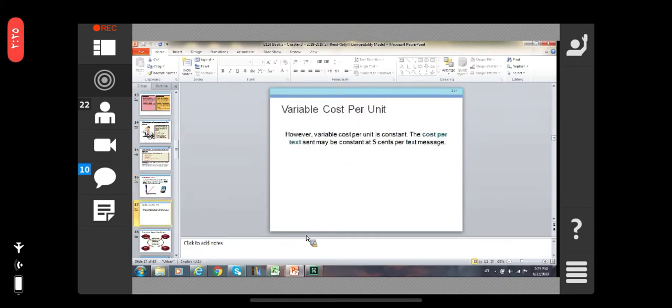Variable cost per unit, however, is constant. The cost per text sent may be constant at 5 cents per text message. If we go for the unit, if you are sending 100 texts, the text cost is 5 cents per text, so it will remain the 5 cents, right?